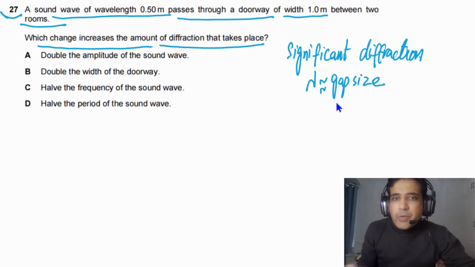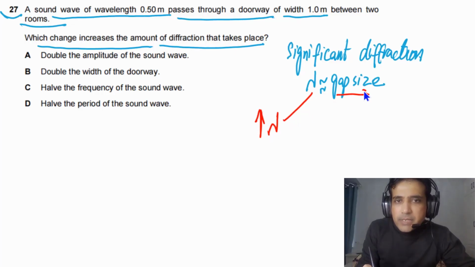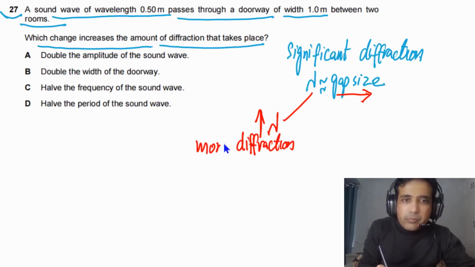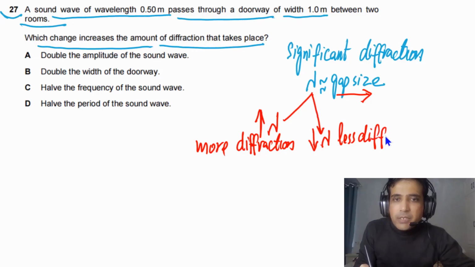Now, if we increase the wavelength, if we increase lambda, but we keep the gap size the same, there will be more diffraction. So this is one thing you need to understand. But if we keep the gap size the same and we decrease the wavelength, there will be less diffraction. If you have an understanding of this, now simply you can find the answer.